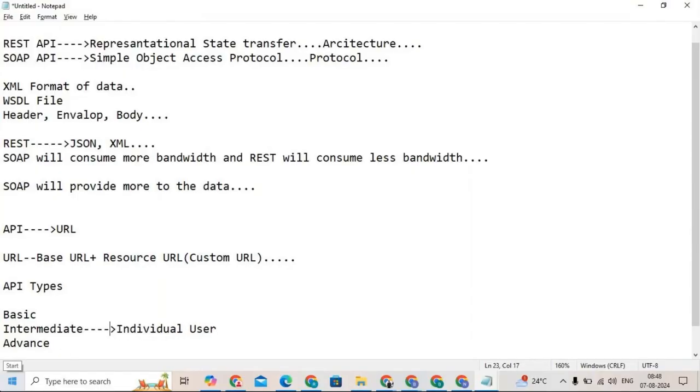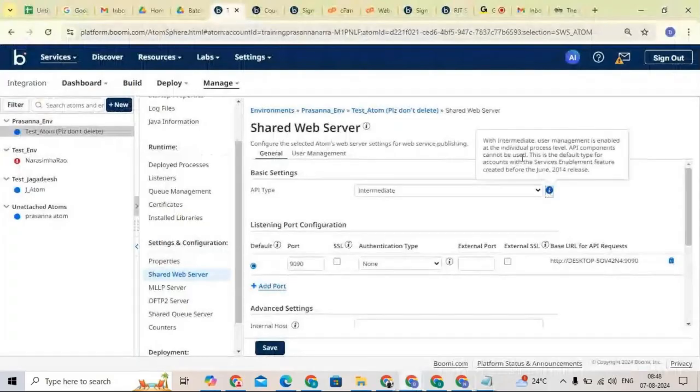to the particular process. Now you can see here, API components cannot be used for intermediate. We cannot use API components, like we have different API components such as API service and API proxy. These are different API components we have, and we cannot use them for the individual process level.